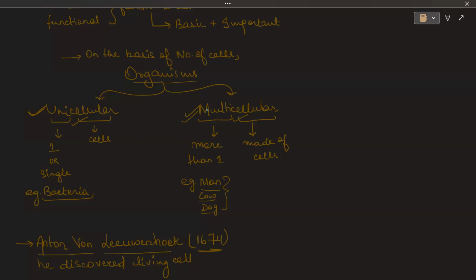The example is bacteria. Multicellular is when the organism is made up of more than one cell, many cells, such as man, dog, cow, and all the higher organisms. So organisms can be of two types depending upon the number of cells in their body.